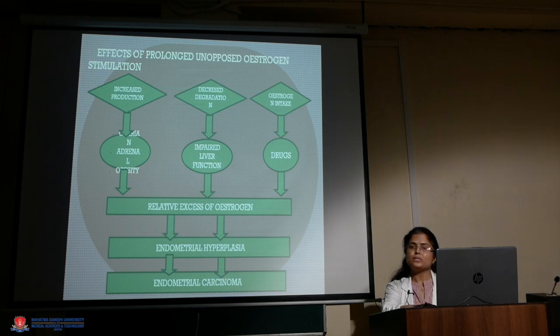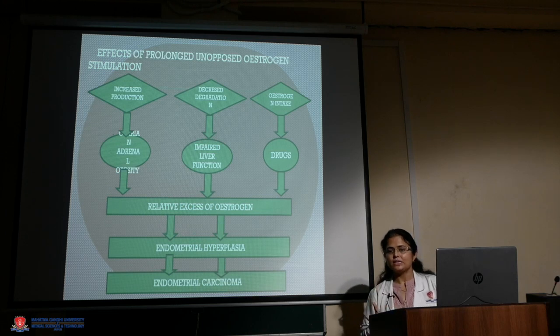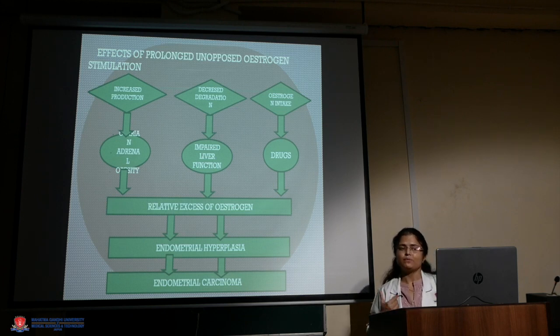Now how is the pathophysiology of endometrial hyperplasia? First is the increased production of the estrogen. Basically the pathology is the estrogen, or we can say the inciting agent is the estrogen. So if there is increased production of estrogen, decreased degeneration of estrogen, or there is estrogen intake in the body from outside, that leads to endometrial hyperplasia.